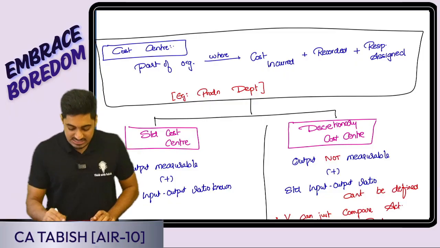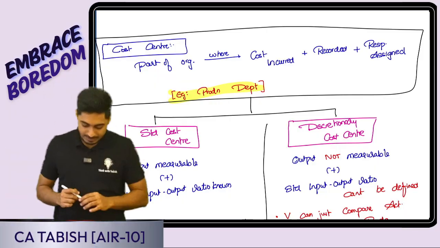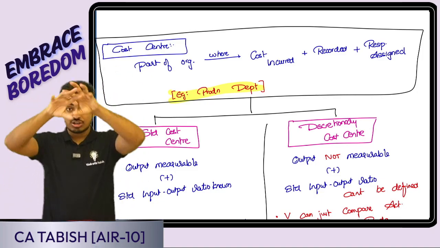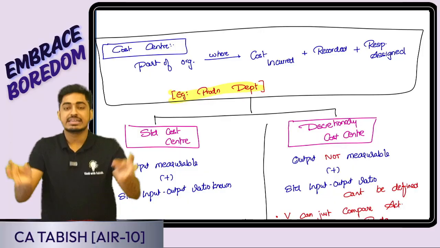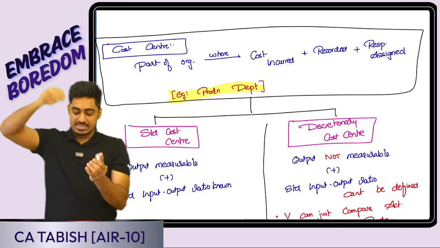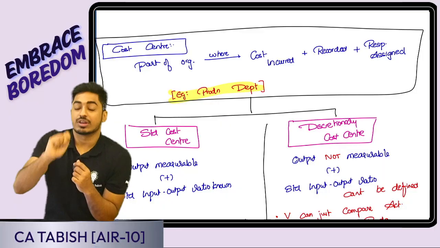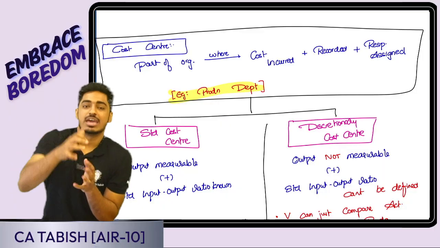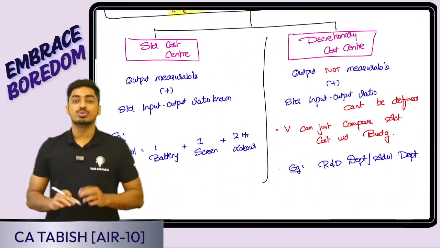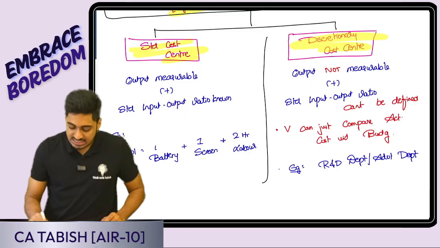Say for example, a very simple example: production department, purchase department, HR department, employee related department. Production department is a cost center. For that I am calculating and recording all the cost. In the production department, what all cost is being incurred, for that I will be doing my calculation and recording. And to assign responsibility, we have appointed a manager called the production manager. Now, my cost centers can be of two different types. It can either be a standard cost center or a discretionary cost center.